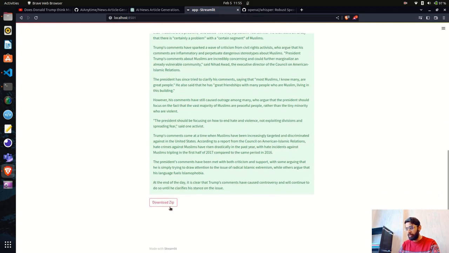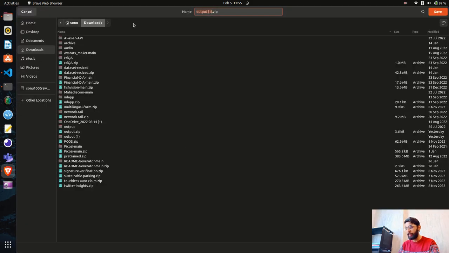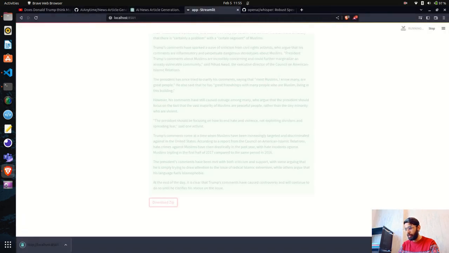So now you can see we have a download zip option here where you can download the zip file. Now let's see if you are able to download the zip file, guys. You can see it's asking us to download it. So what I'll do, I'll say okay, let's keep it in the download itself, and I have this output.zip file. I'll go here.